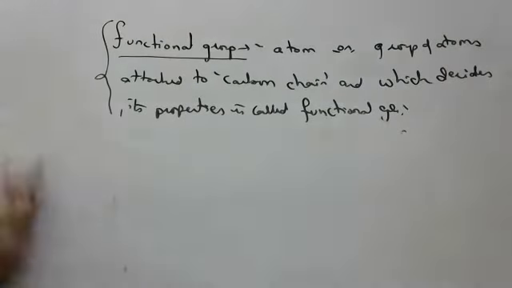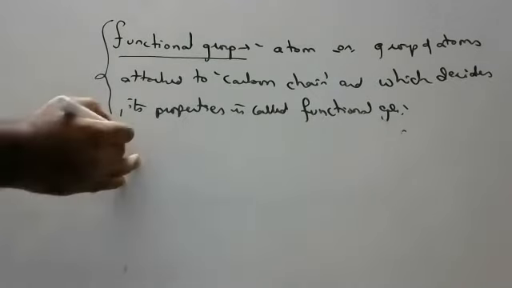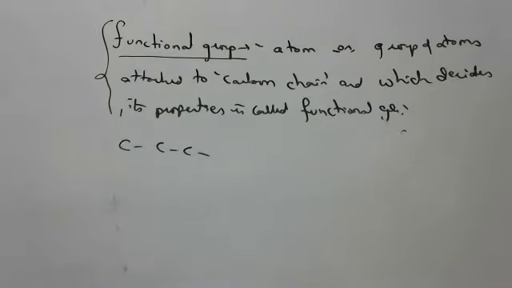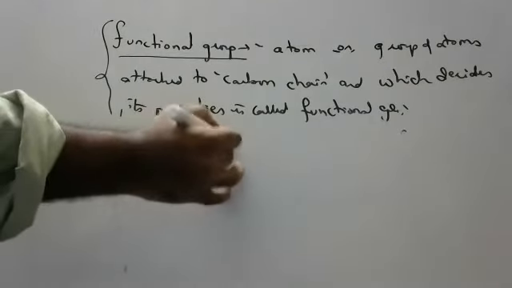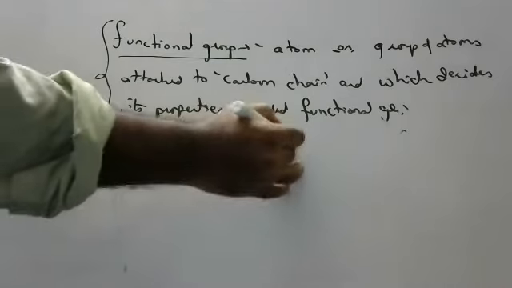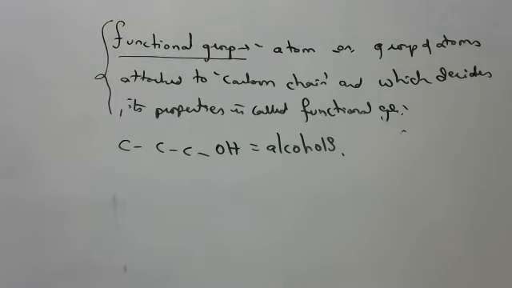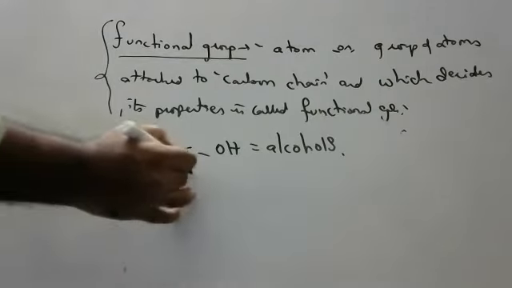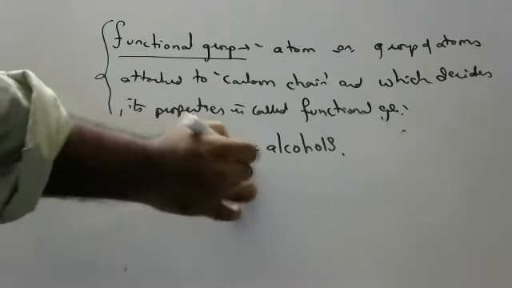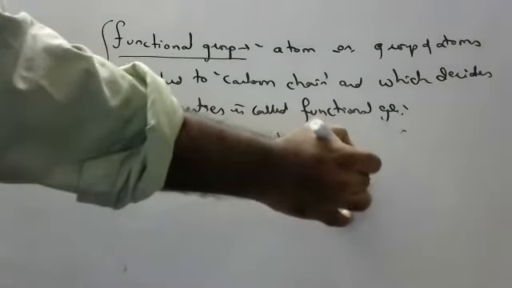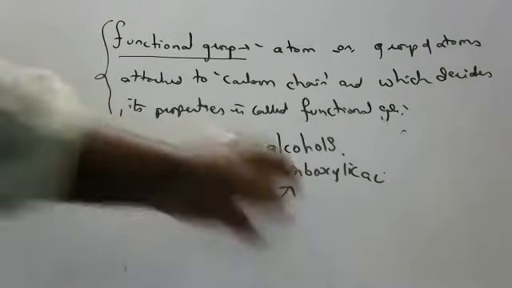So it can be an atom or group of atoms attached to the main chain which decides its properties, children. Suppose to the whole chain, if OH is attached, then they are called alcohols. If COOH is attached, then they are called carboxylic acids. This functional group is called carboxylic acid.